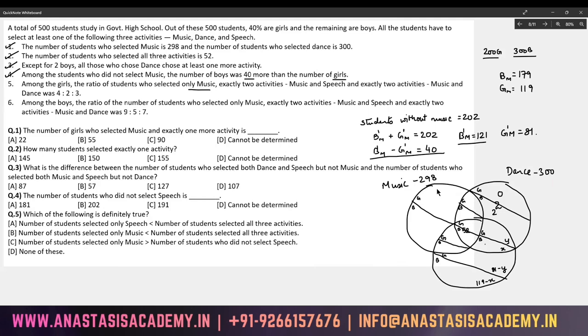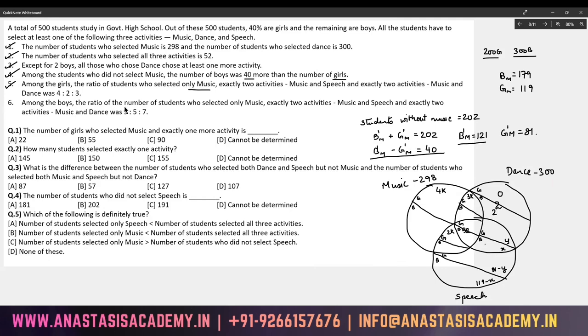Only music is 4K, music and speech is 2K, and music and dance is 3K. I don't know how this helps, but for the time being, it stays.